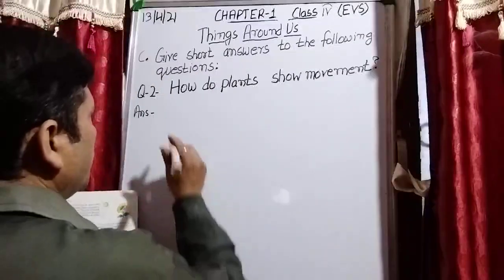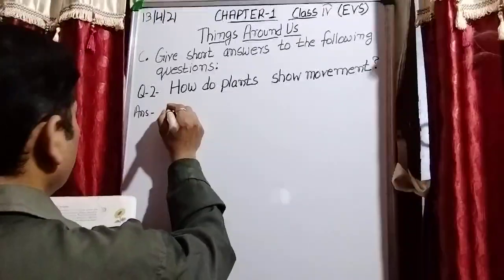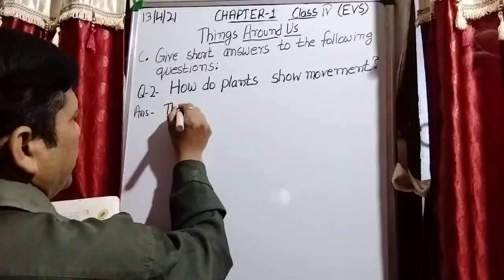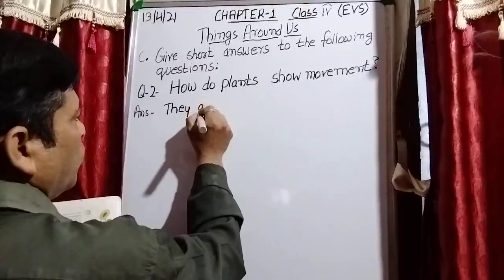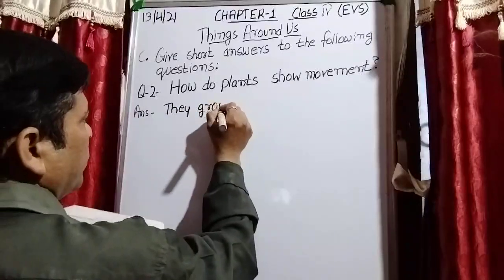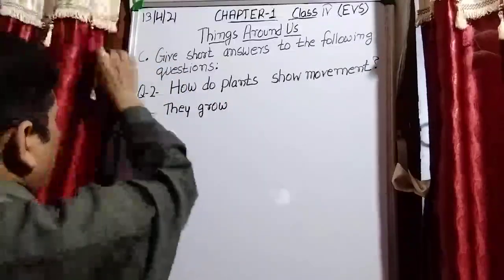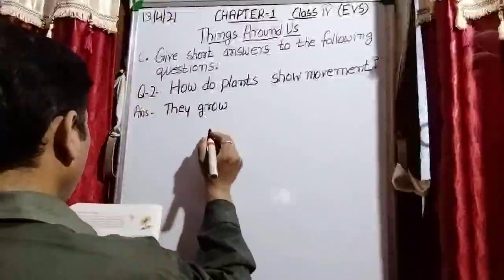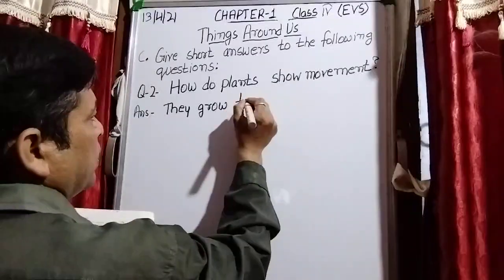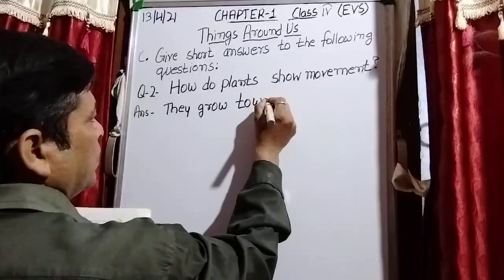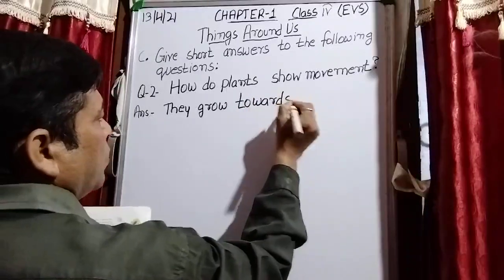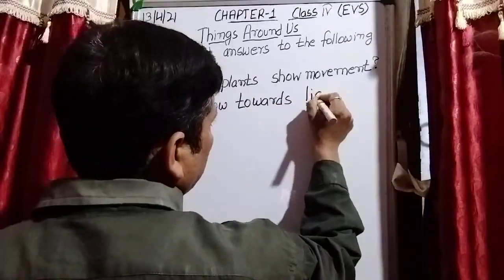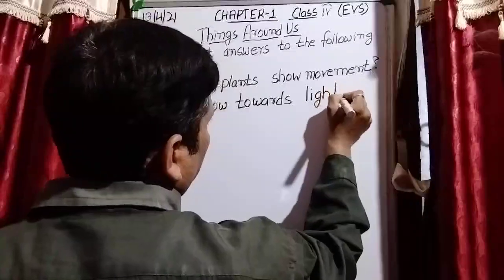How do plants show movement? They grow towards light.